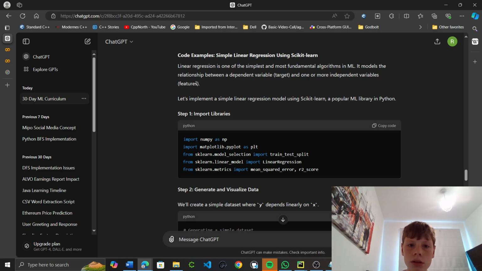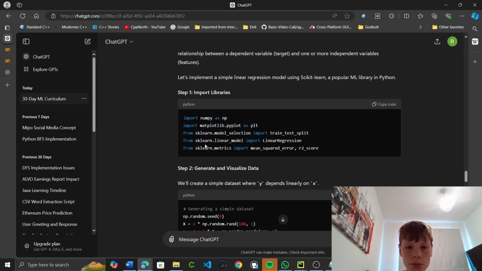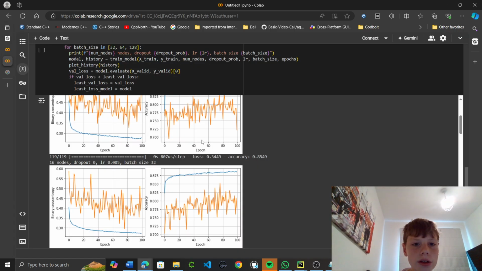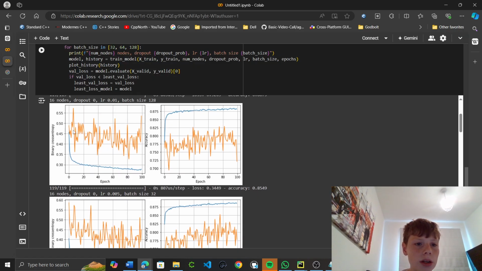So let's implement a simple linear regression model using scikit-learn, a popular ML library in Python. So import libraries. We have NumPy as np, Matplotlib as plt. This is for plotting. We normally do this, I think I even have it here. Yeah, so this uses Matplotlib to